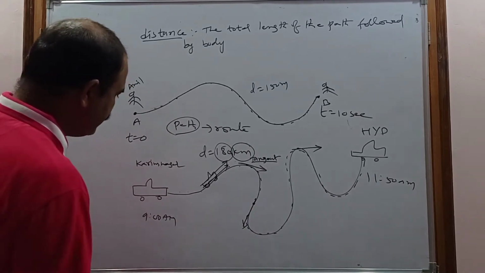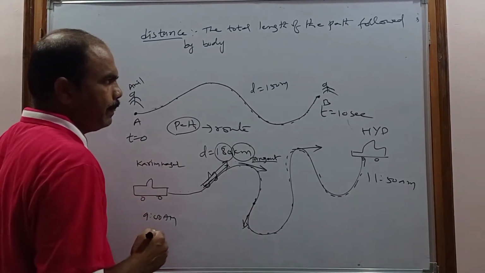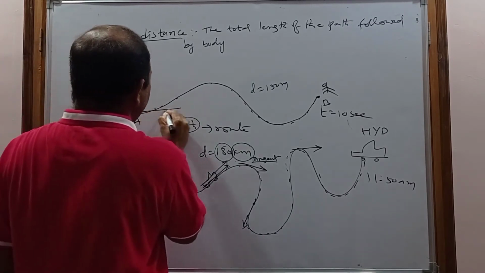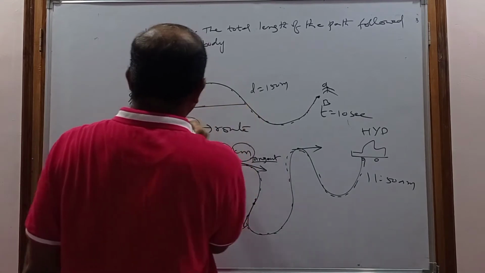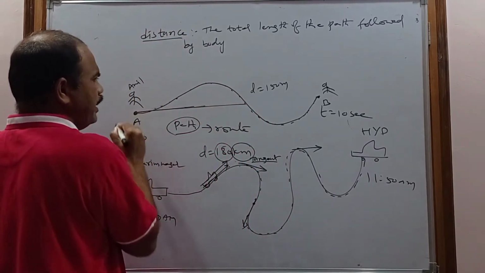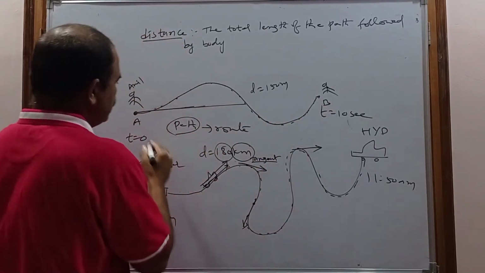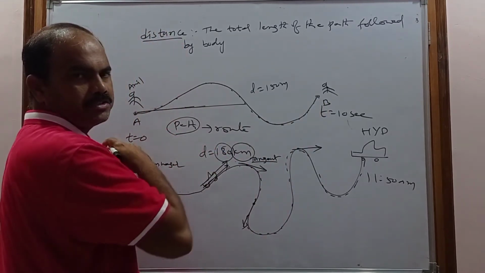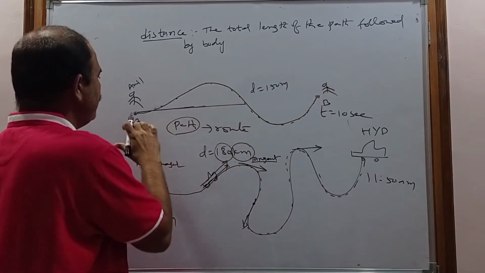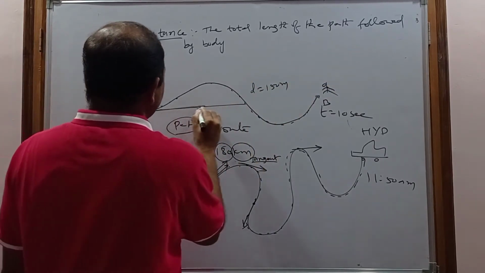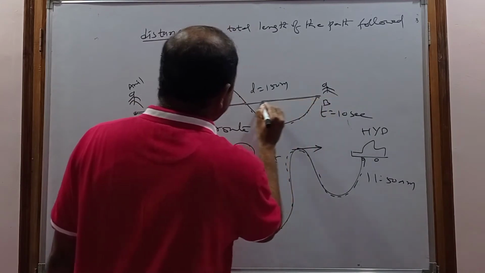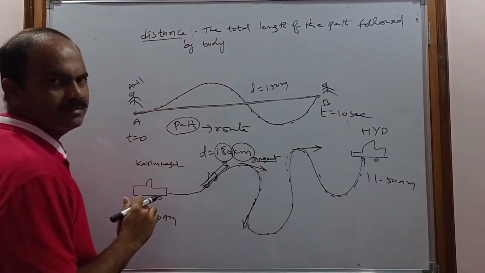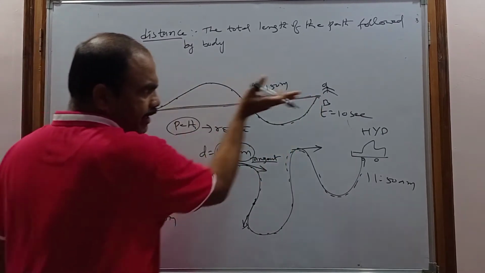Sometimes the body may cover a straight line. For example, when I connect the initial position and the final position with a straight line, what do you get? You get a straight line path. This is also a path, but it will be exactly a straight line.